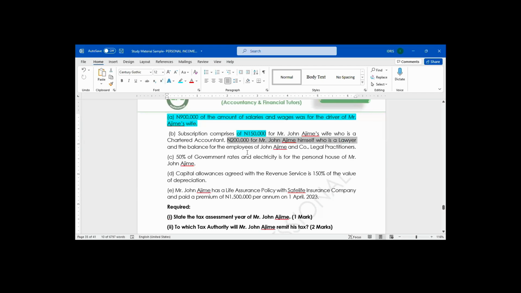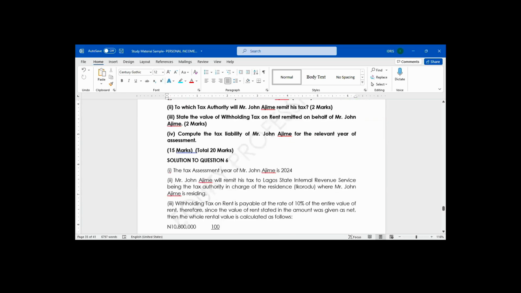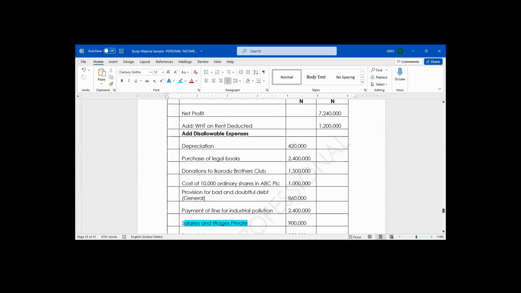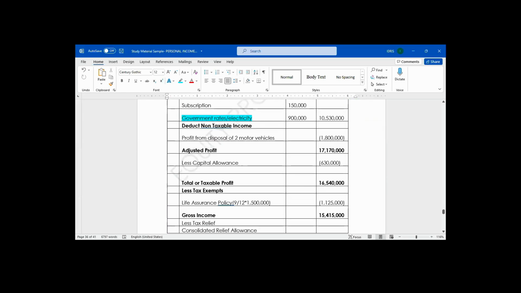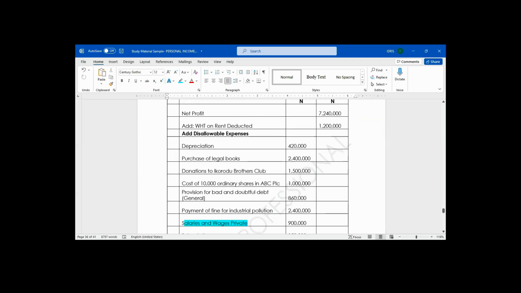The balance is for Mr. James' staff for the legal practice. So that means out of the subscription, 150 is going to be disallowed. It's personal expenses, the one of Mr. James' wife. It is going to be disallowed.